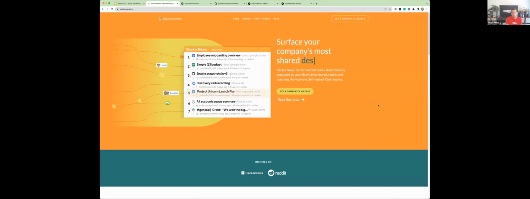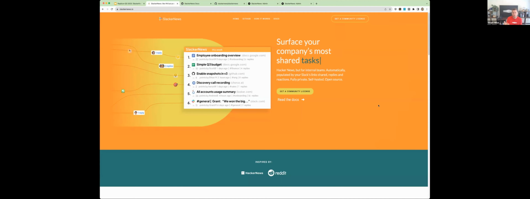So it's interesting to think about that same user experience you get with a Reddit or a Hacker News, being populated and ranked based on the activity that's happening in your Slack account already, right?